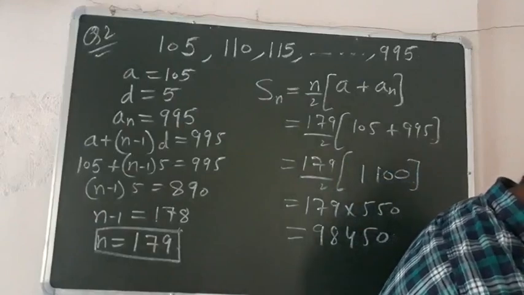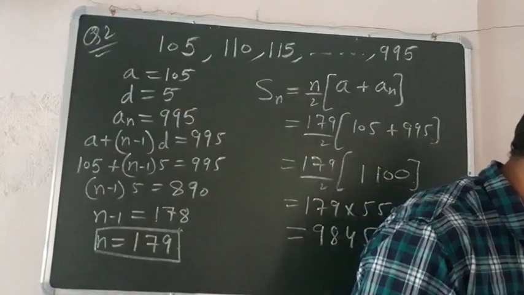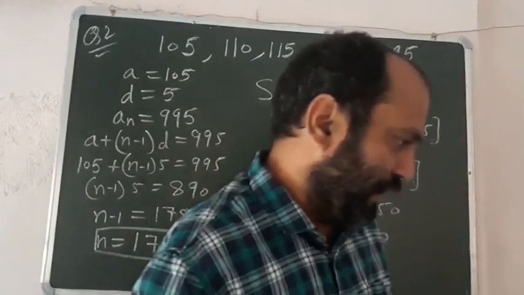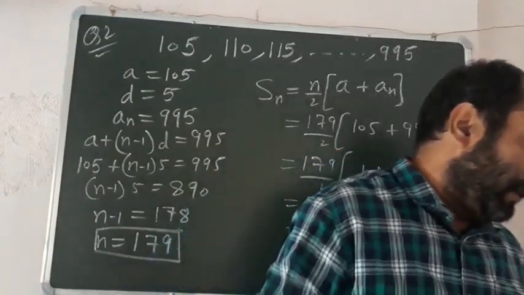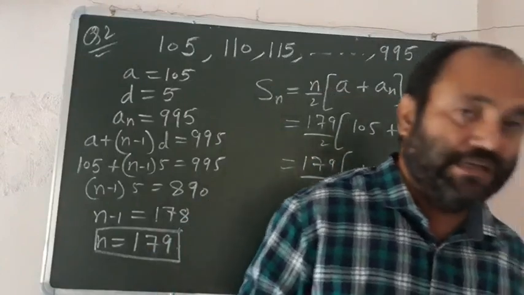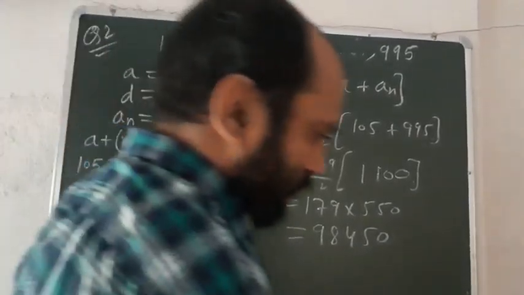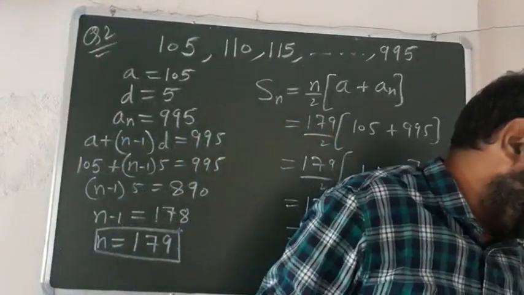Next question, children, third question. In an AP the first term is 2 and the sum of first 5 terms is 1/4 of the next 5 terms. Show that the 20th term is minus 112, right? Show that its 20th term is minus 112.